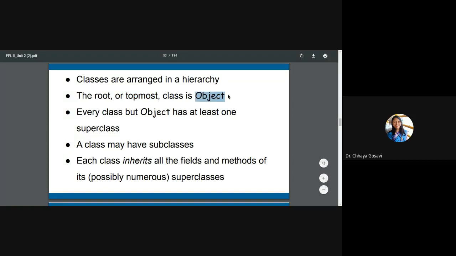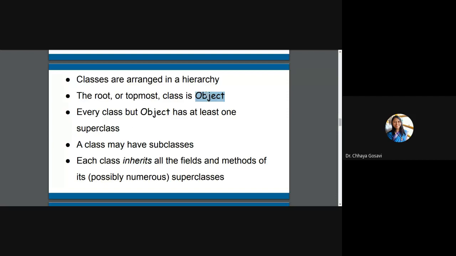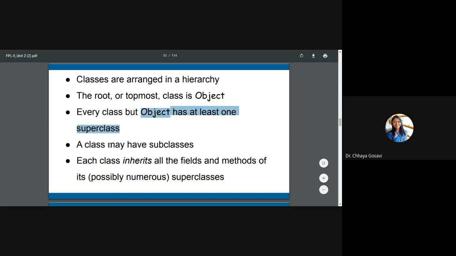Now don't confuse this with the word object that we have seen in class and object. Here in Java, the topmost class is called Object, and all other classes, either in any package like java.lang or java.util or any inbuilt package, or any class in Java, must be derived from this Object class. So every class other than Object has at least one superclass. A class may have subclasses. Each class inherits all the fields and methods of its superclasses.